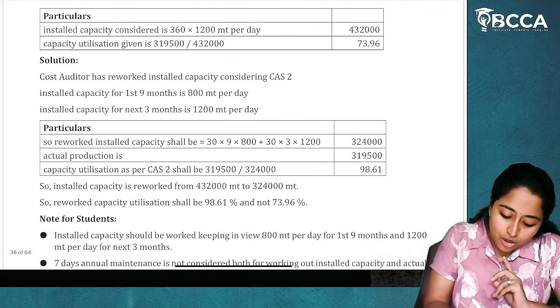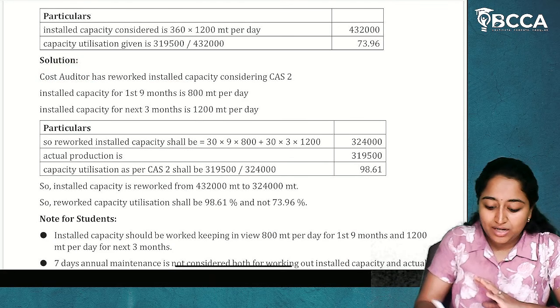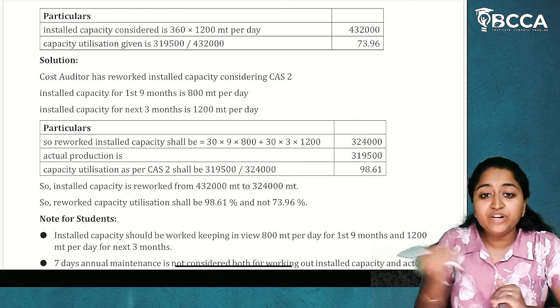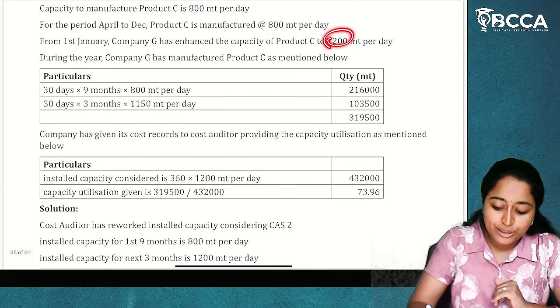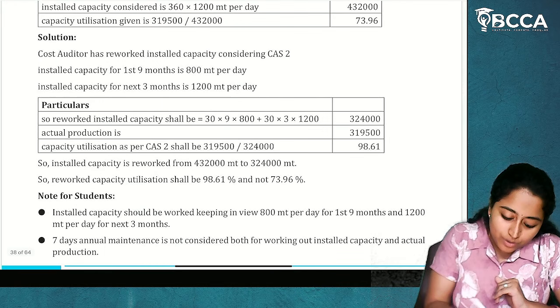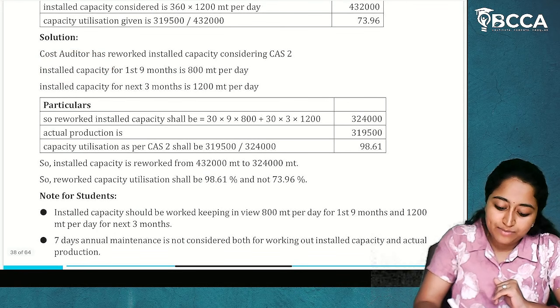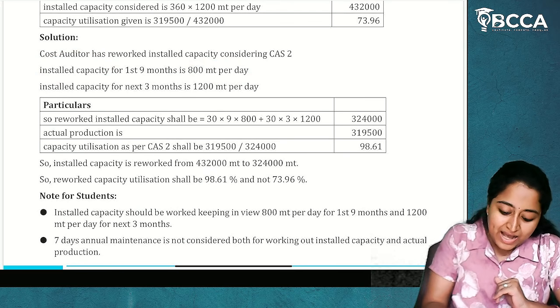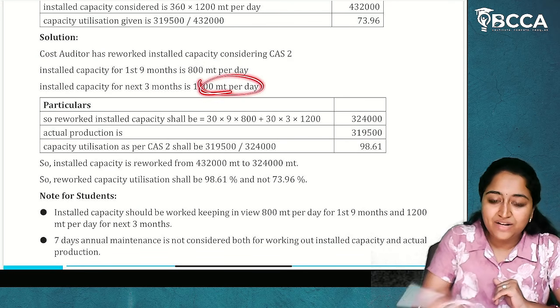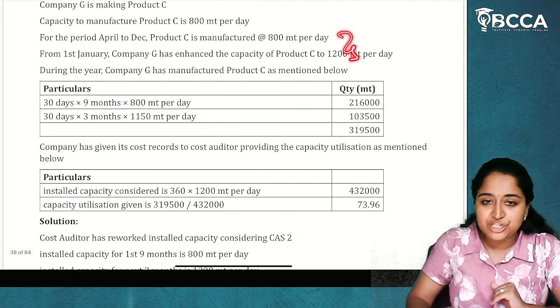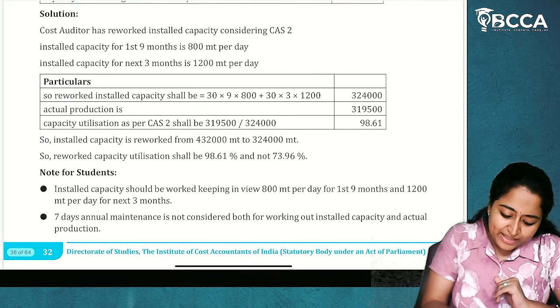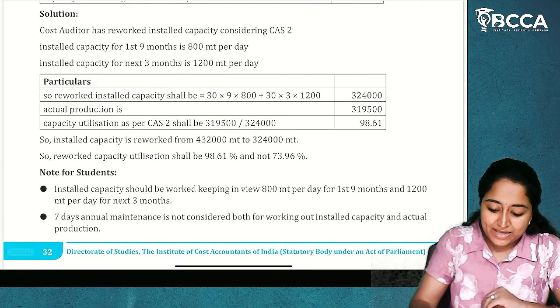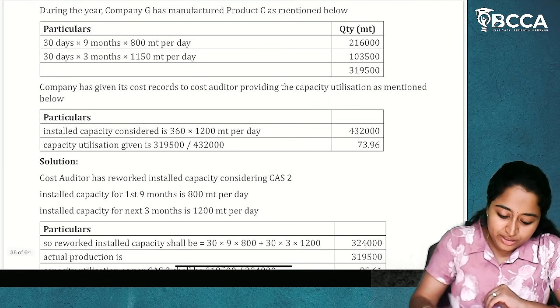See here, the cost auditor has reworked the installed capacity considering CAS2. We have reworked it again to take into consideration 1200. So installed capacity for the first 9 months is 800 MT per day, and for the next 3 months is 1200 MT per day, which is already given in the question. Now, how are we going to rework it?